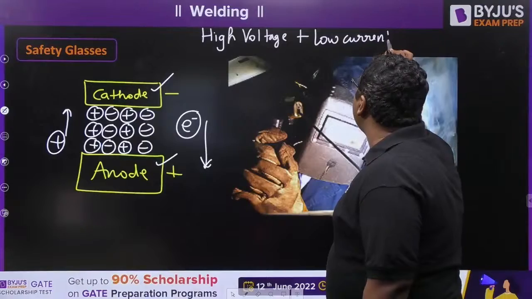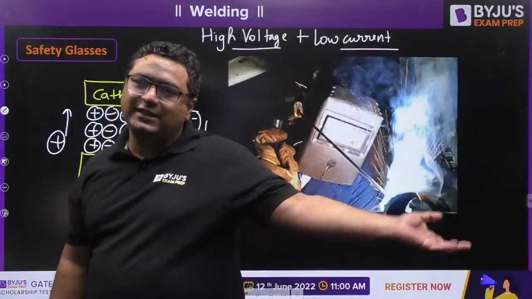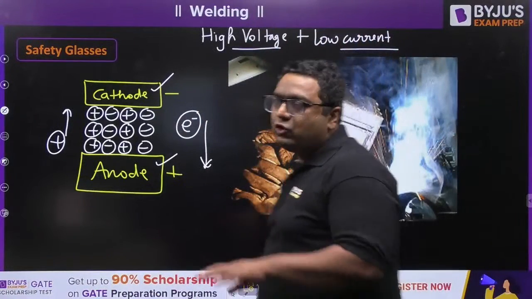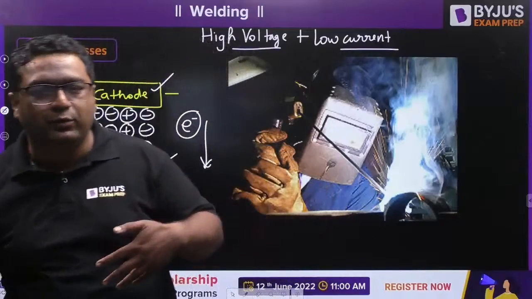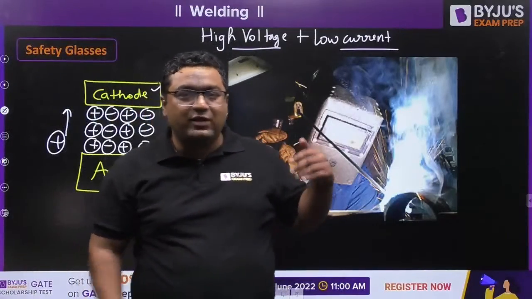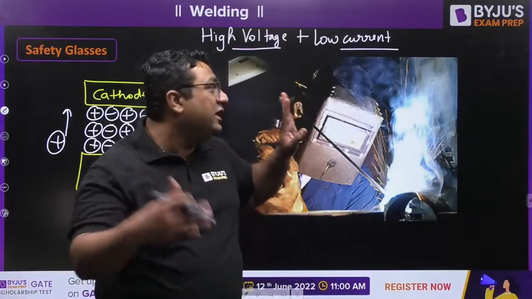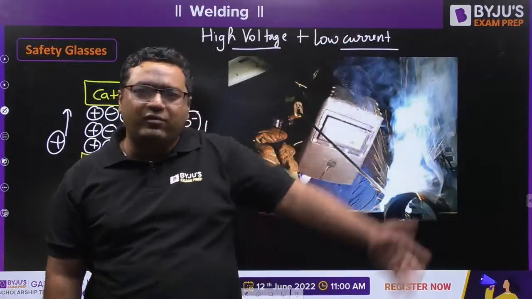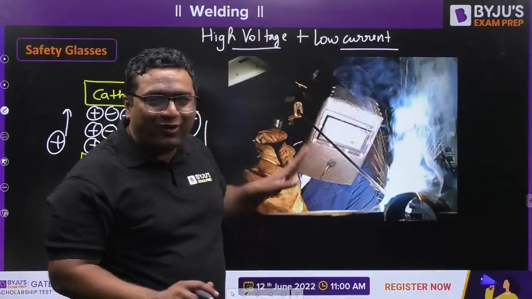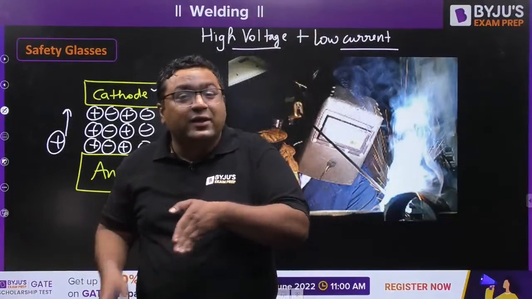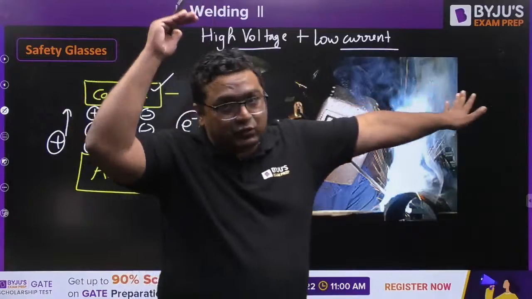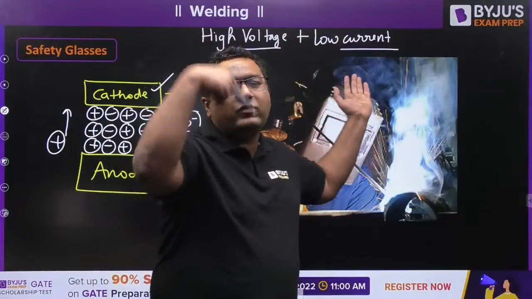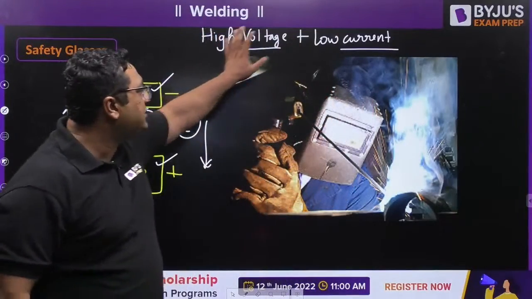This is said to be high voltage because with respect to other welding processes, its voltage is high. It is said to be low current because with respect to other processes, its current is low. So we are comparing it with others, not comparing voltage with current. Actually, voltage will be in the range of 40 to 80 volt, and current will be in the range of, let us say, 400 to 1200 ampere. So you will say, sir, current is more. No, if you compare with resistance welding, their voltage will be 12 volt and current will be more than 10,000 ampere. So we are comparing its voltage with others' voltage, its current with others' current. In that way, it is a high voltage, low current process.